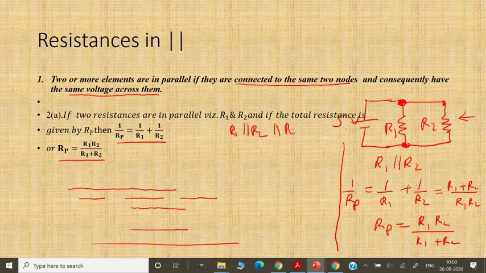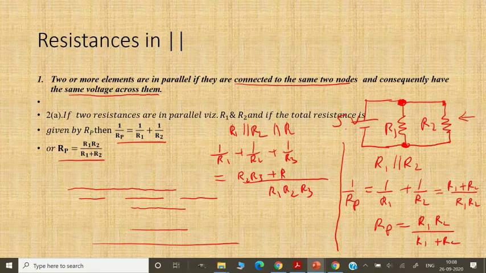The first term will have just R2 R3, the second term will have just R1 R3, and the third term will have R1 R2. And finally, if you take the reciprocal, your total resistance in parallel will be given by R1 R2 R3 divided by R2 R3 plus R1 R3 plus R1 R2. So that is resistance in parallel. I think it's very, very clear, right?